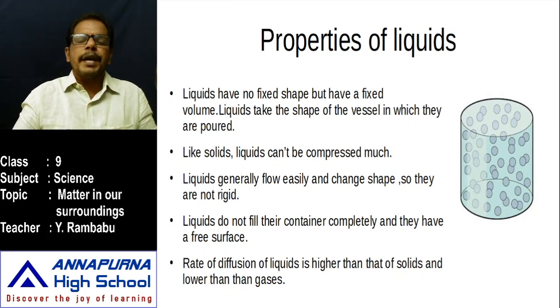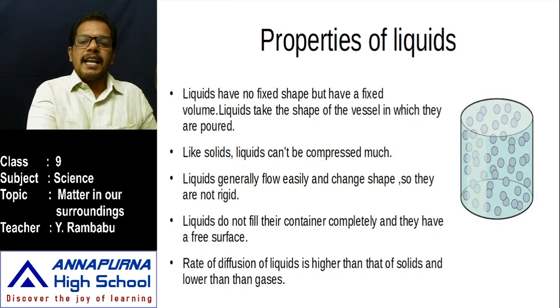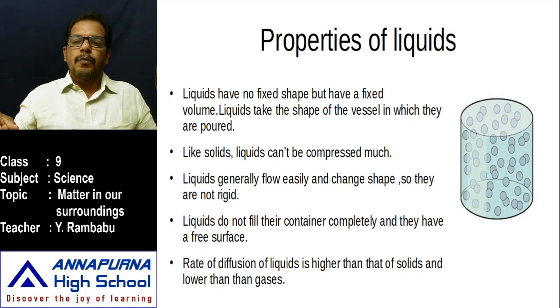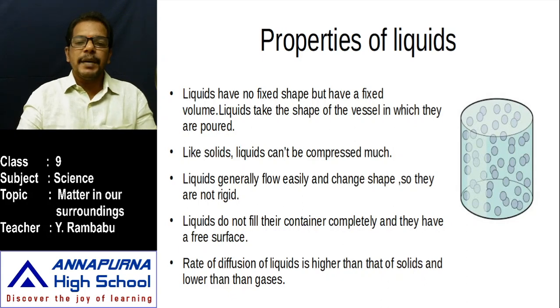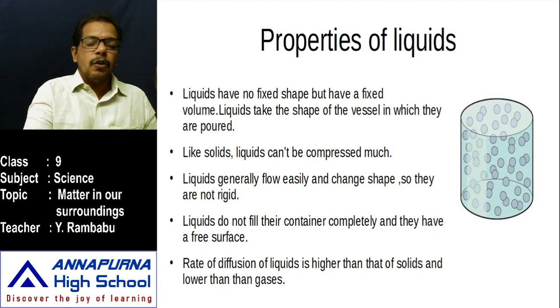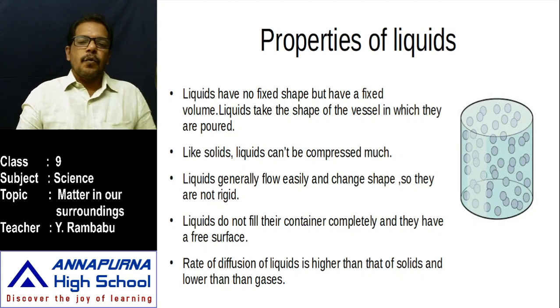Due to the lower attraction force, they move from one place to another, but this movement is confined to a fixed region. The particles are not fixed like solids and do not move freely like gases. There is a movement of these particles, but it is confined to a fixed region. That's why it has no fixed shape but a fixed volume.